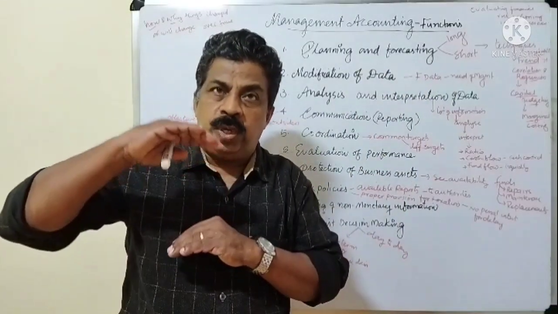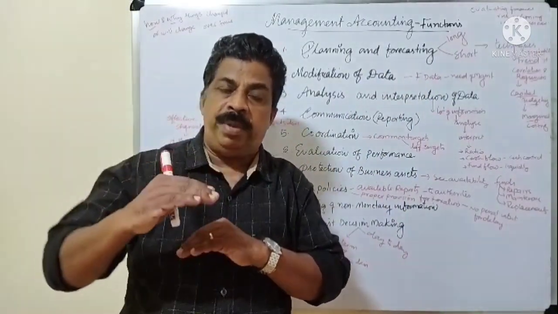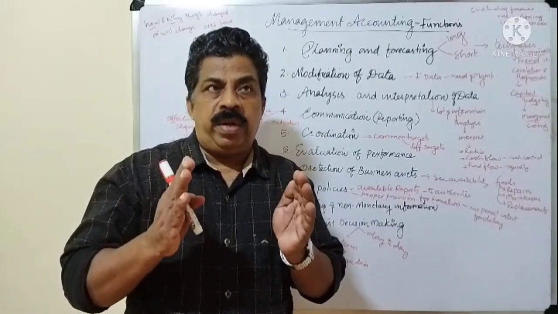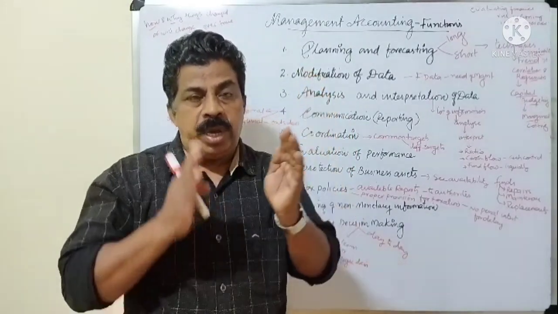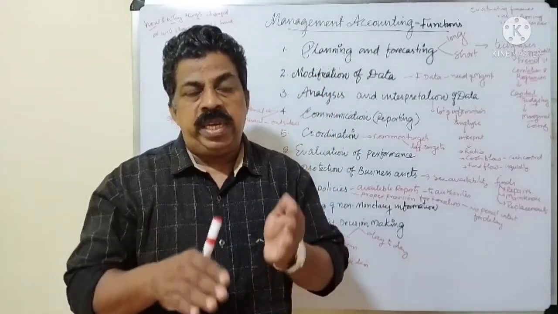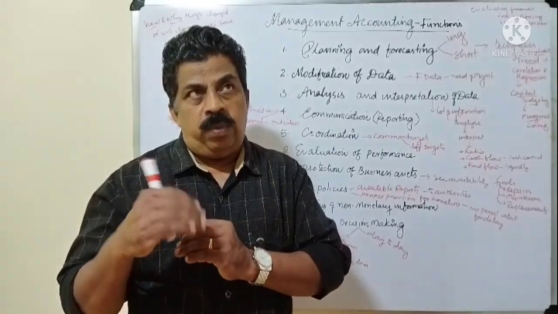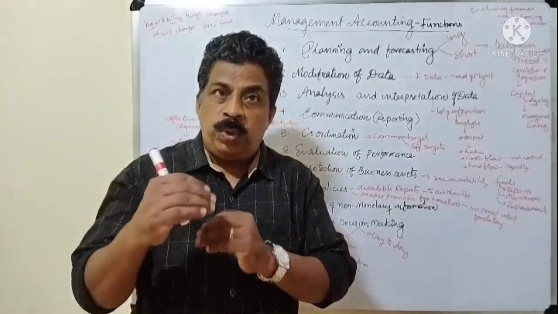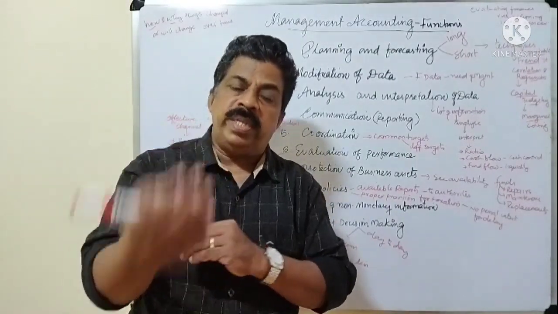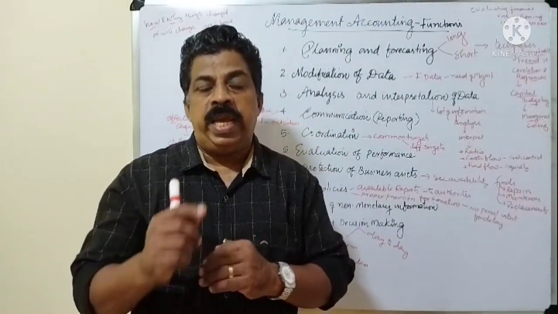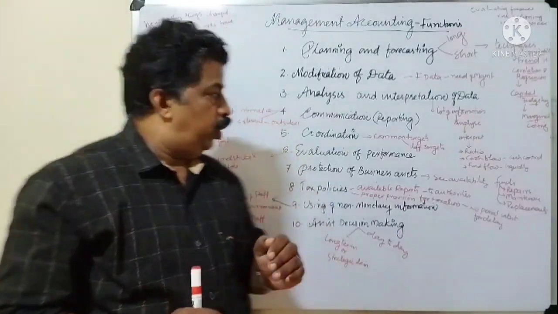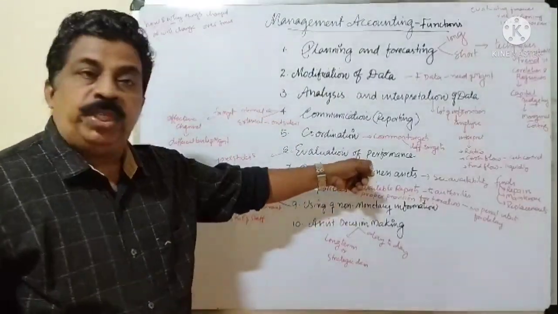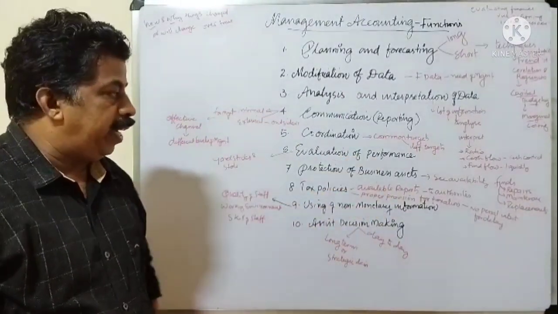If that standard level is not reached, the management, top level management, has to see what action has to be taken. What is the next step to achieve the desired result? How to motivate or how to increase the performance of the persons, they have to think in advance. So evaluation of performance is another function of management accounting.